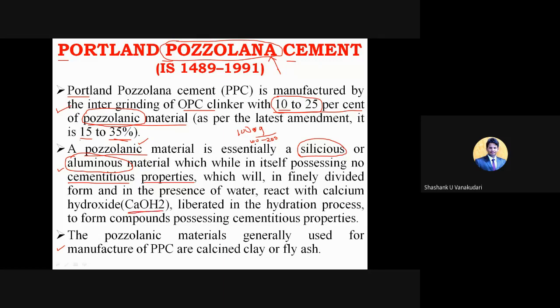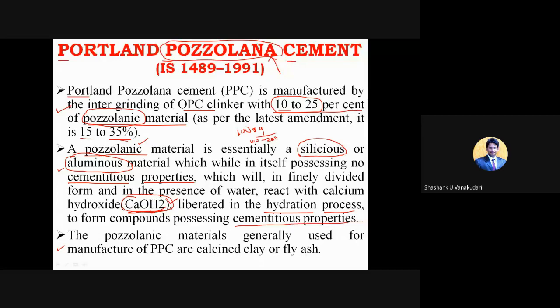So these pozzolanic materials will react with this calcium hydroxide, right? That is liberated in the hydration process, basically a product that comes out of the hydration process. After the hydration process, one thing it forms is the CSH gel, and then one more byproduct it forms is calcium hydroxide. So these pozzolanic materials will react with this calcium hydroxide, and then it forms cementitious properties.